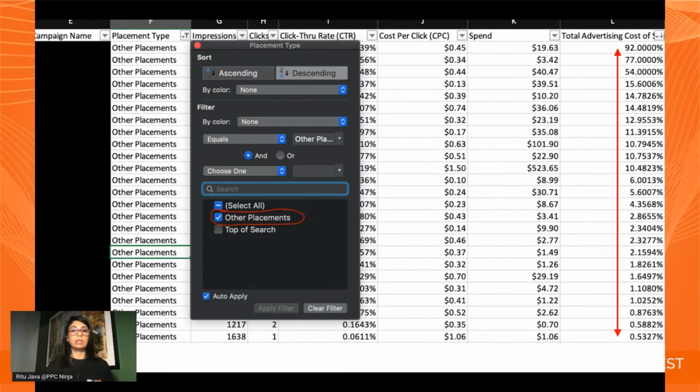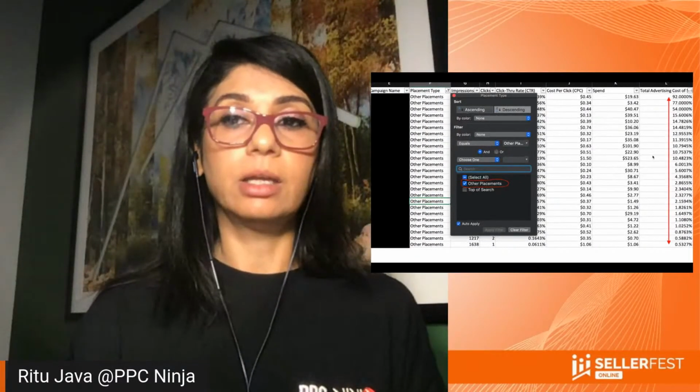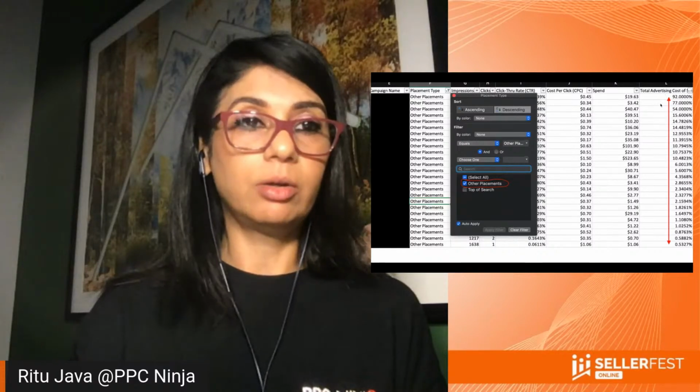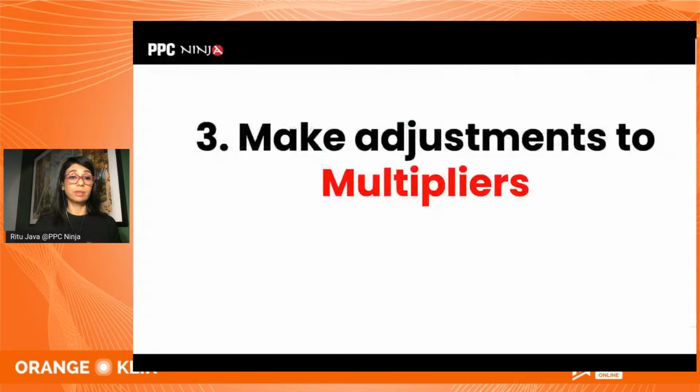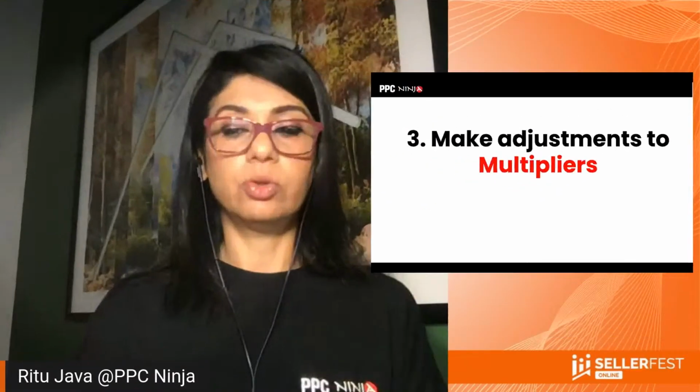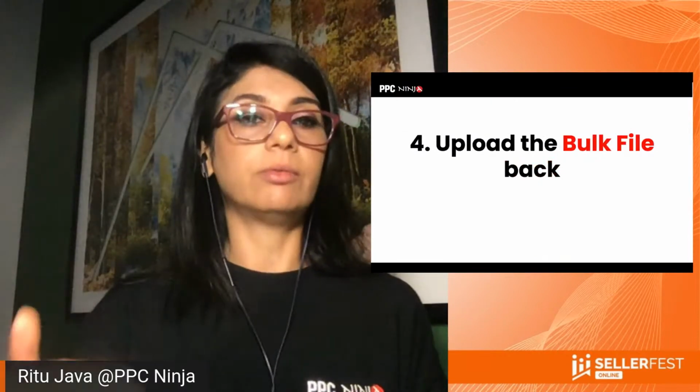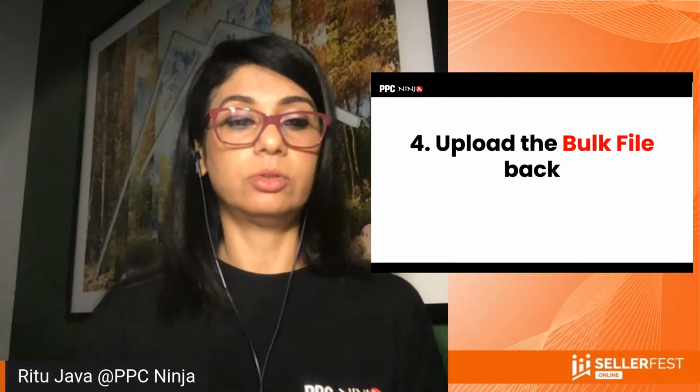So obviously, you want to optimize by picking up the ones that are terrible, like the top 3. The others look okay, I guess. Here, you want to pick up these 3 campaigns, and then you want to go into your bulk file and change the placement modifier for other placements. I'll show you that in a live example, but this is basically how you would do it. And then you would make adjustments to your multipliers and upload the bulk file back to Amazon.